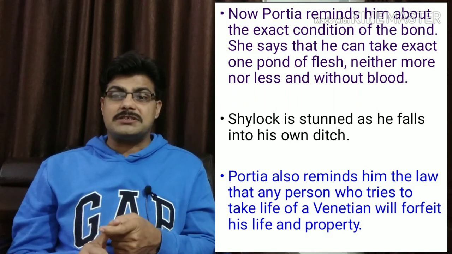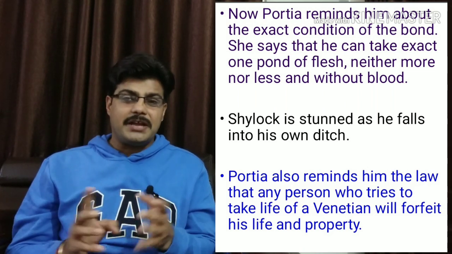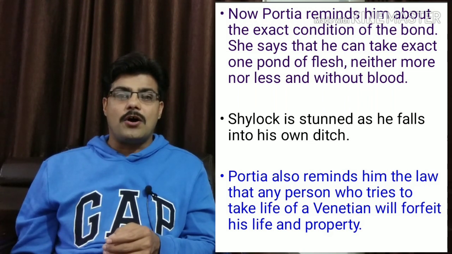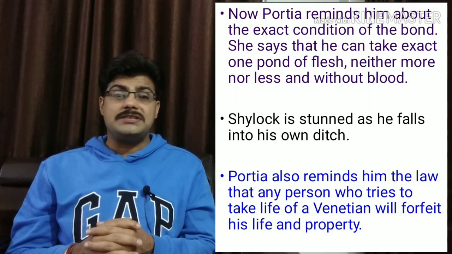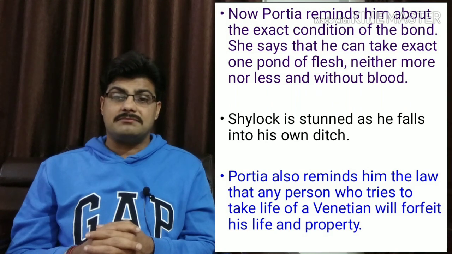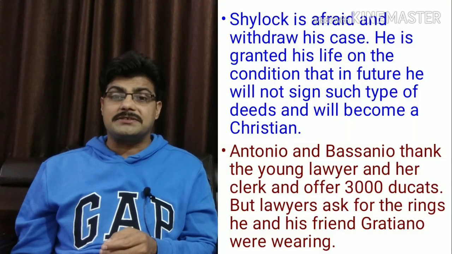Now Shylock is stunned as he falls into his own ditch. Portia reminds him that according to law, any person who tries to take the life of a Venetian will forfeit his life and property. Shylock is afraid now and takes back his case.